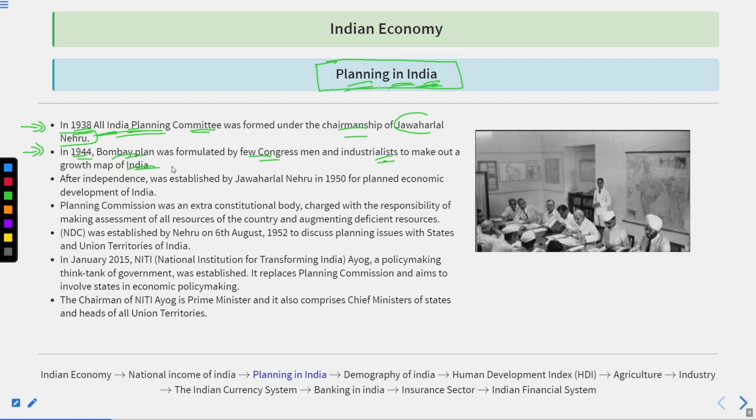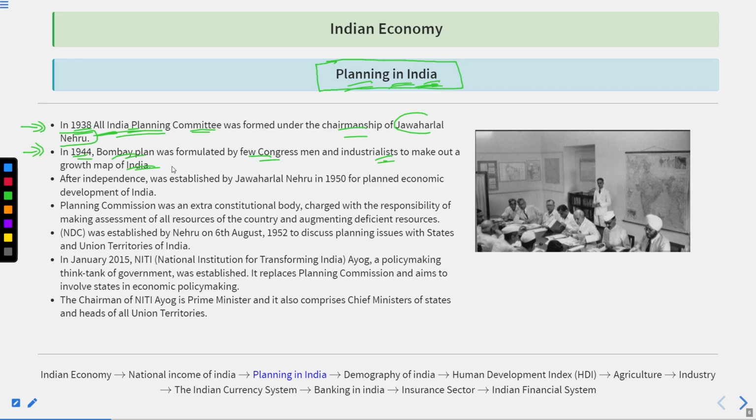Okay. But it was not that successful because they were advocating capitalism in the country. It means they wanted the natural resources and the economic resources to be maintained by private players, and the government should have minimum interaction. Whereas the All India Planning Committee and the other associated organizations wanted to interfere in the mapping and all, and they were promoting socialism. It means the resources must be taken over by the government, and then the government decides how to do it.